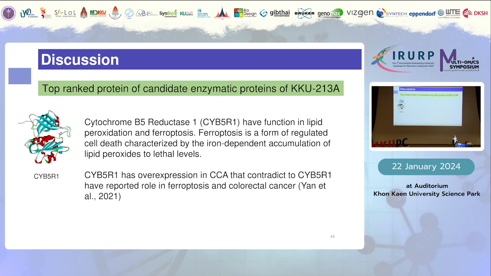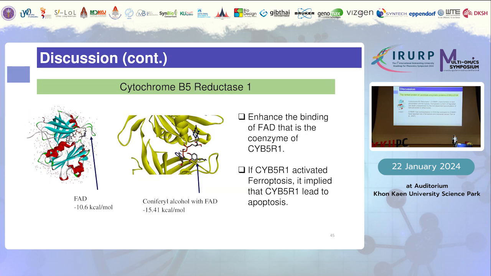And for the top-ranked protein of candidate enzymatic proteins for KKU213A, we propose that it is cytochrome B5 reductase 1, which has a function in lipid peroxidation and ferroptosis. Ferroptosis is actually a form of regulated cell death characterized by the iron-dependent accumulation of lipid peroxides to lethal levels. And this particular protein has overexpression in CCA, which contradicts the CYB5R1 reported role in ferroptosis in colorectal cancer.